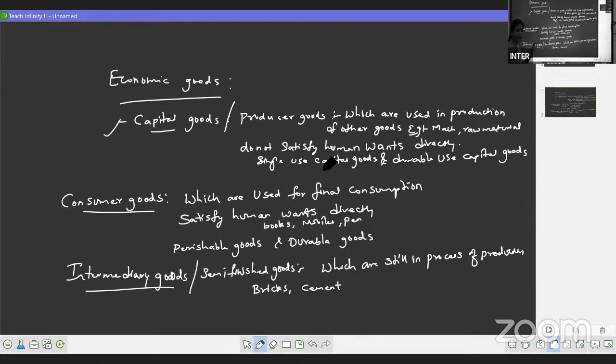So this way, our economic goods are classified into capital goods, consumer goods, and intermediary goods. This is one point you have to remember. First, we discussed free goods and economic goods. It may come for 5 marks, or for 2 marks they may ask what is a free good and what is an economic good. And now we have discussed capital goods, consumer goods and intermediary goods. Any one of them may come for 2 marks. Simple, you remember the example, you can write about that point. Very easy one to remember.